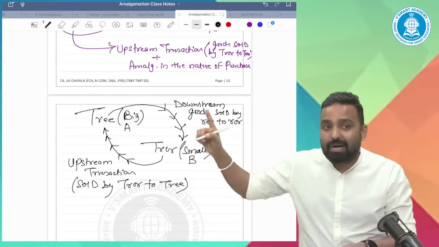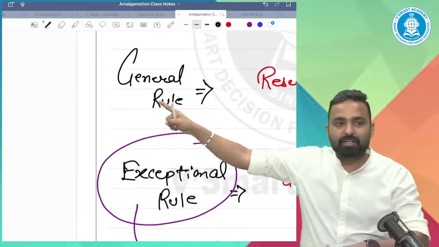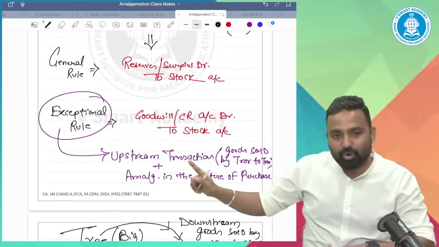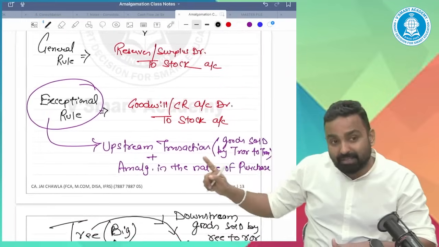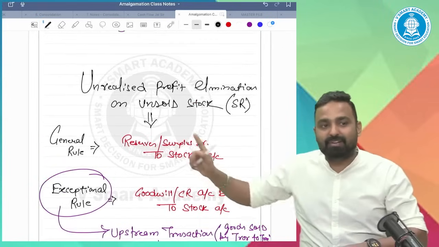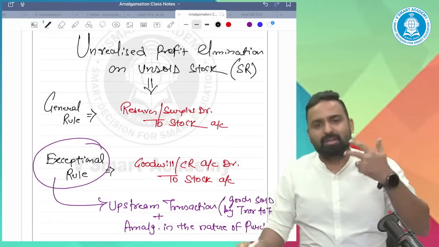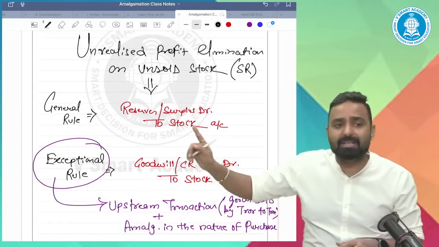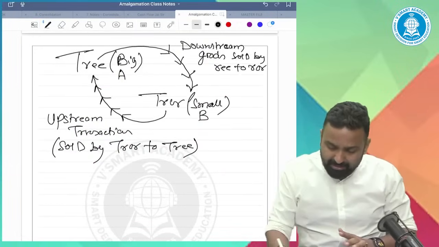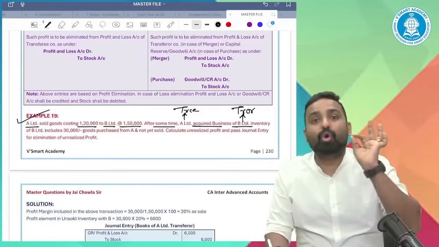So since it's a downstream transaction, general rule or exceptional rule? General rule, because the exceptional rule will apply only when there's an upstream transaction as well as an amalgamation in the nature of purchase. What is the entry under the general rule? Reserves and surplus account debit to stock. Sir, what is the basic concept? The concept is that stock should be continued at original cost.